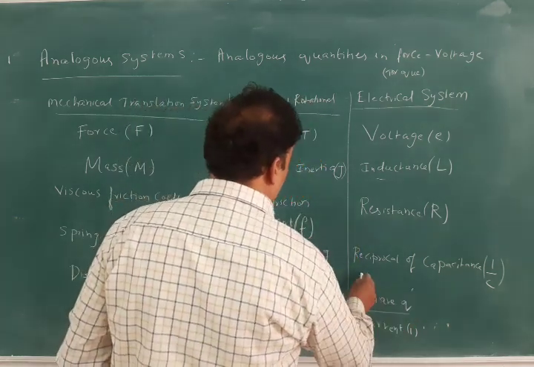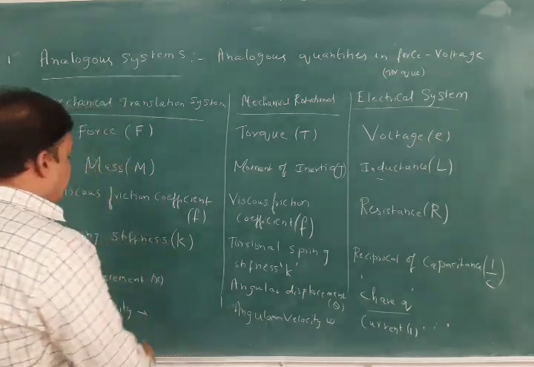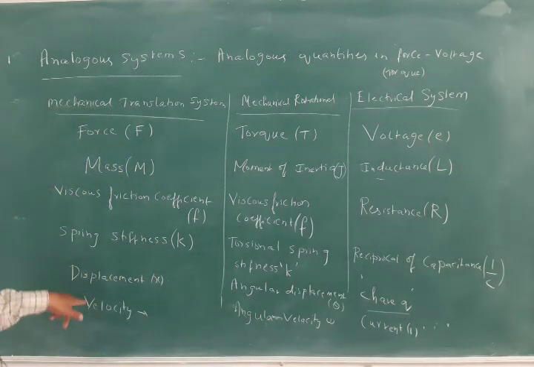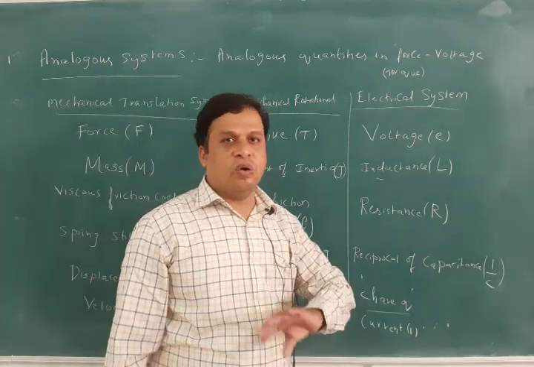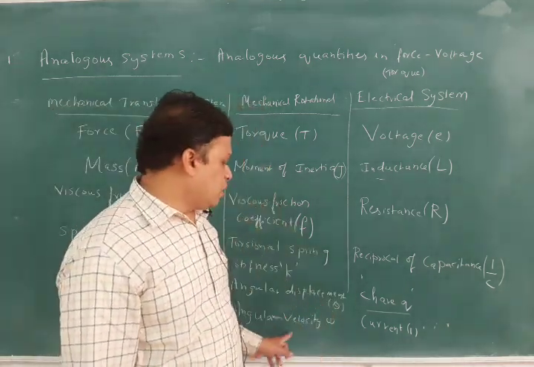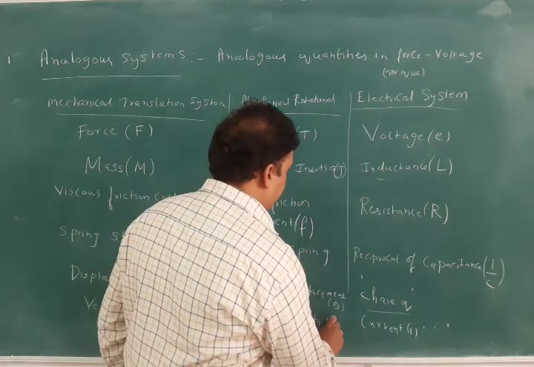Analogous system is in charge in electrical systems. Next is velocity. What is velocity here? In the mechanical translation system, it is velocity. In the mechanical rotational system, as I said, it is angular velocity omega.